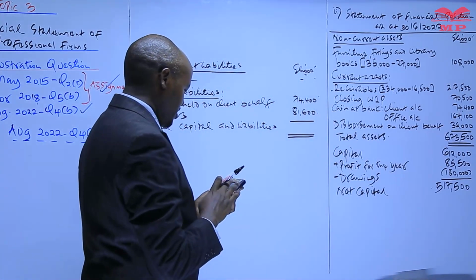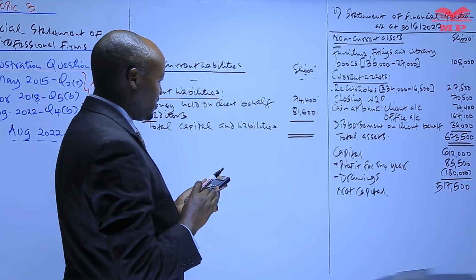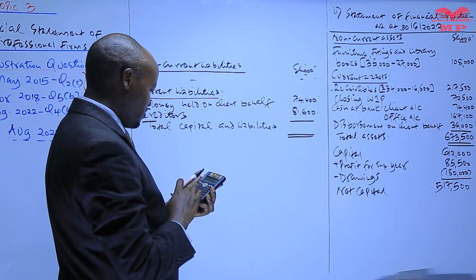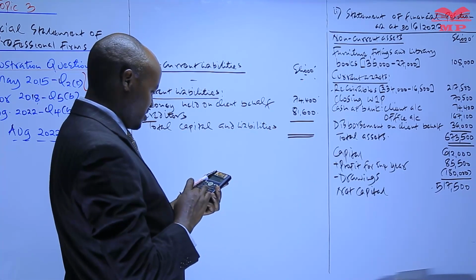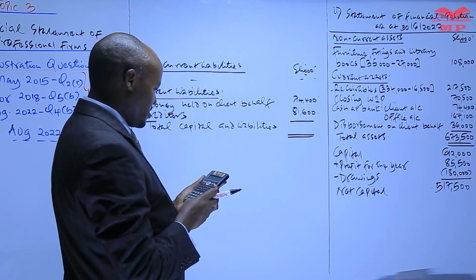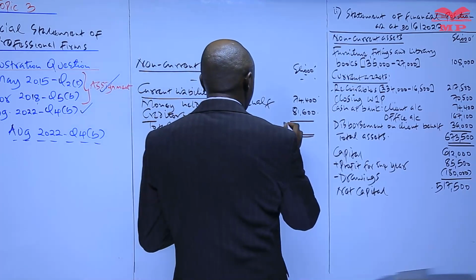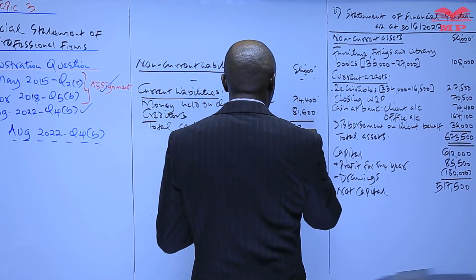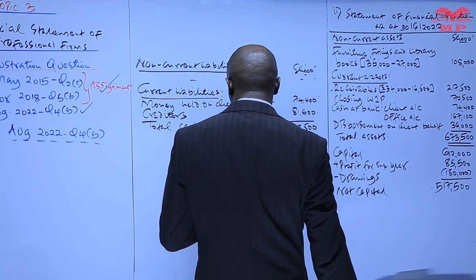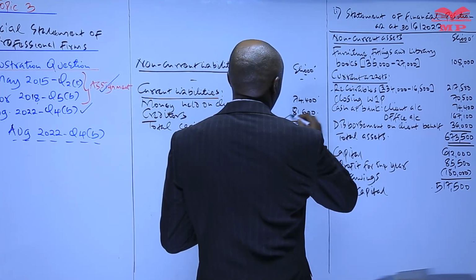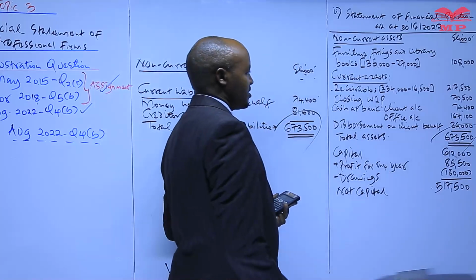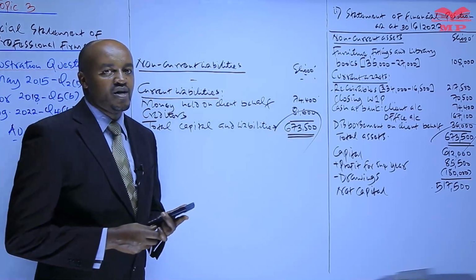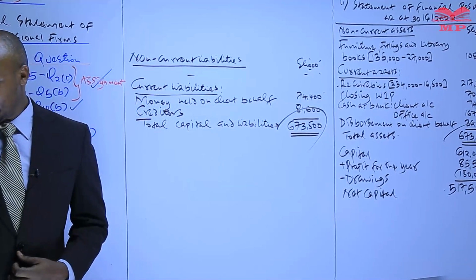So we have 517,500 plus 74,400 plus 81,600. That will give us 673,500. And we have said this should be the same as the total asset. Is that the case? Yes. It is the same as the total asset there.